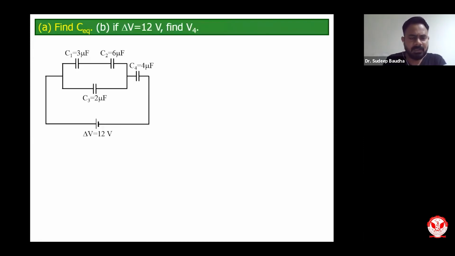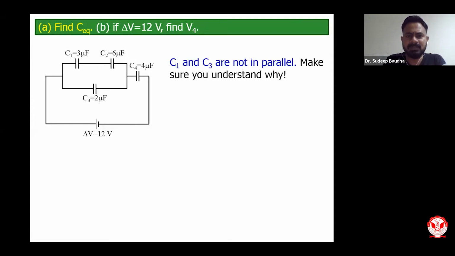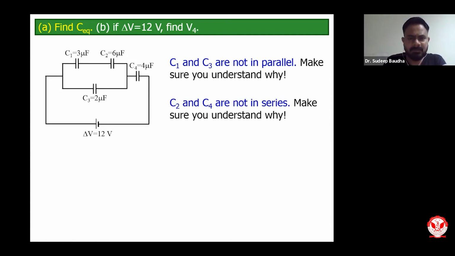So this is the scenario, as you already know. The first part is to find C equivalent. I have made it in yellow color, so we have to find C equivalent. C1 and C3 are not in parallel, as you can see. C1 and C3 alone are not in parallel because we have one more capacitor, C2, along this. So C1 and C3 alone cannot be said to be parallel. This is one important thing to understand.